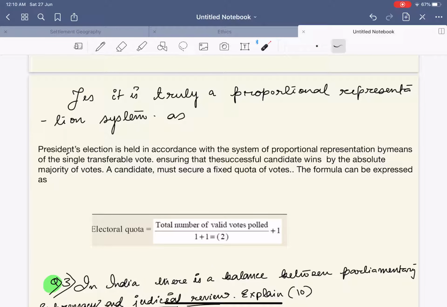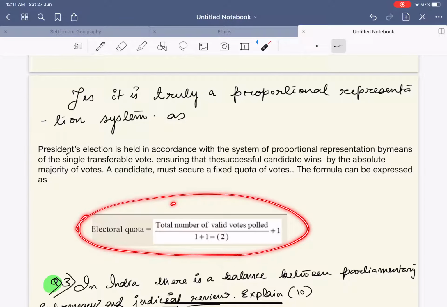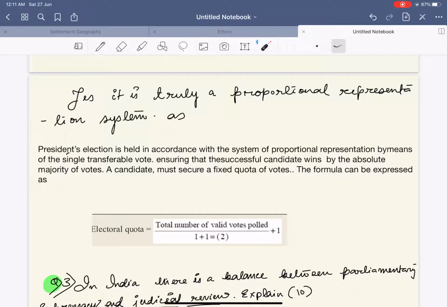Next, the second part of the question was whether it is a proportional representation system or not. Here you are going to write: yes, it is truly a proportional representation system, as the president's election is held in accordance with the system of proportional representation by means of single transferable vote, ensuring that the successful candidate wins by the absolute majority of votes. A candidate must secure a fixed quota of votes, or the electoral quota, and the formula is the total number of valid votes polled divided by 1 plus 1, and plus 1. Just write down the formula, no need to explain it. Hence we can say that it is truly a proportional representation system.